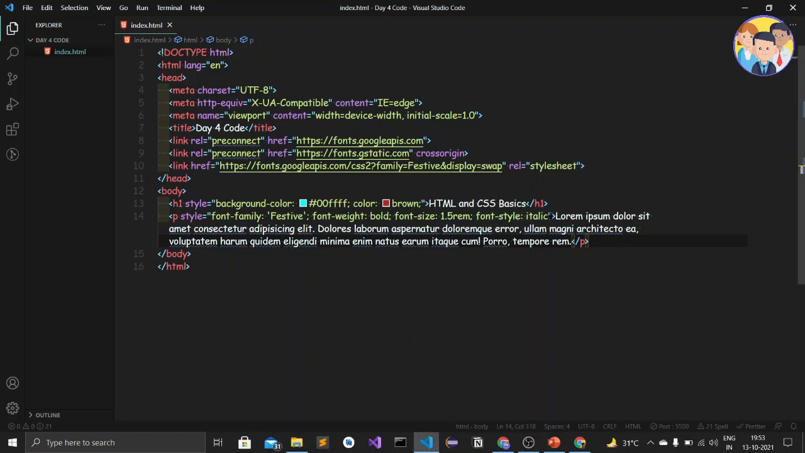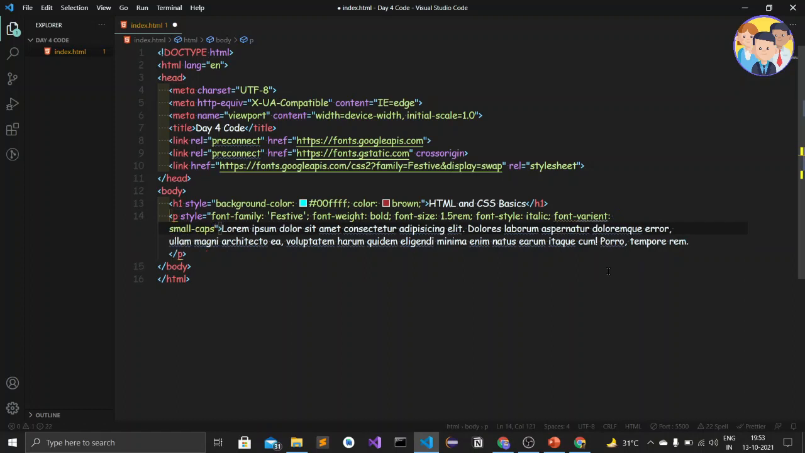So let's see font variant. So here after I will type a semicolon and then font, then variant. Okay, and then the colon, and then I'll just type small hyphen caps. Okay, and then the semicolon.